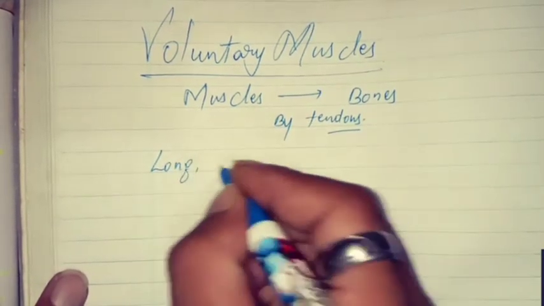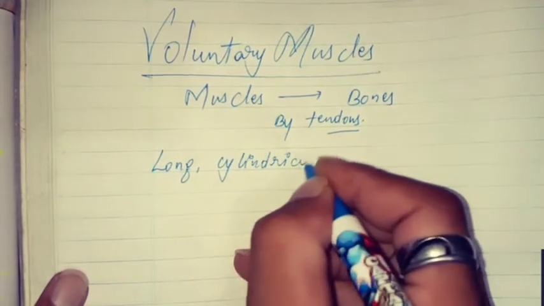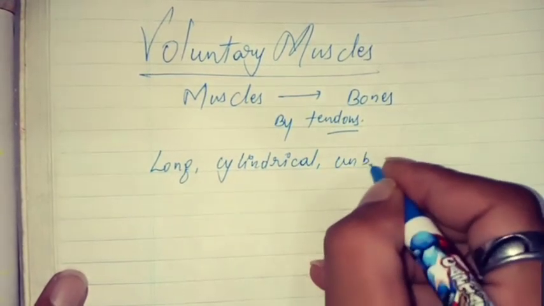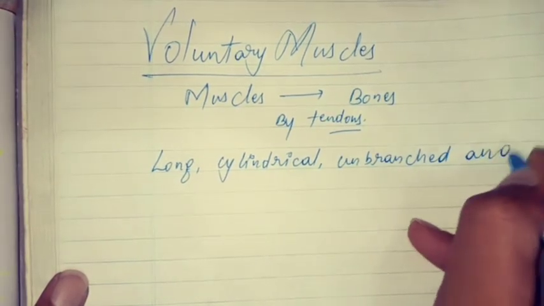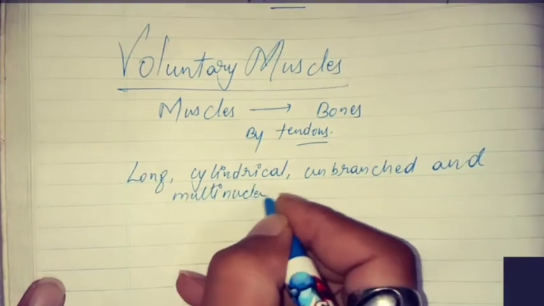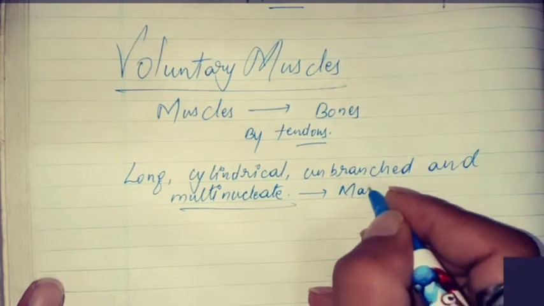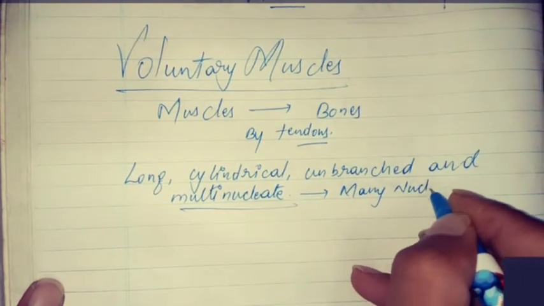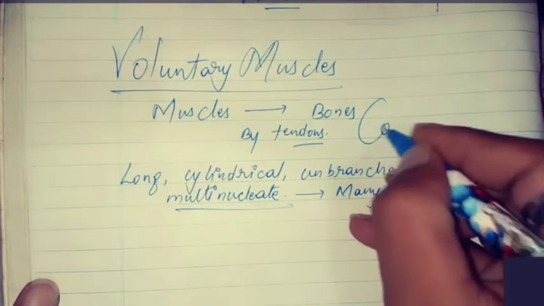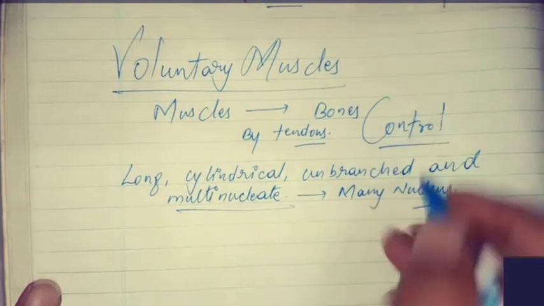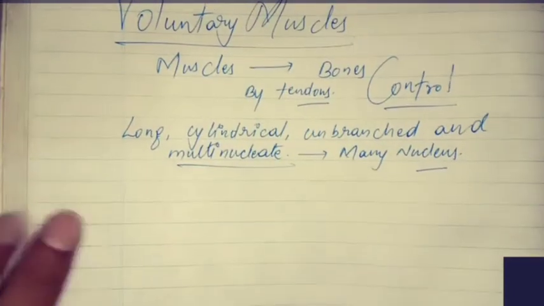Then next we talk about the structure. These are long, cylindrical, unbranched, and multinucleate, meaning having many nuclei. Okay, these are voluntary and these are in our control. Any questions on voluntary muscle?